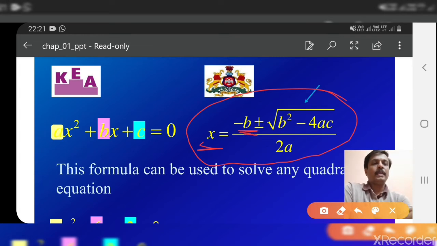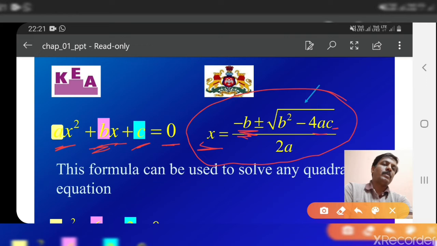Here b is the coefficient of x, a is the coefficient of x square and c is the constant term. So remember this: a is the coefficient of x square, b is the coefficient of x and c is the constant term.